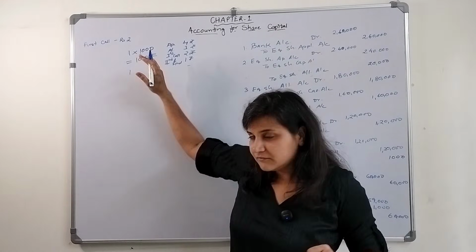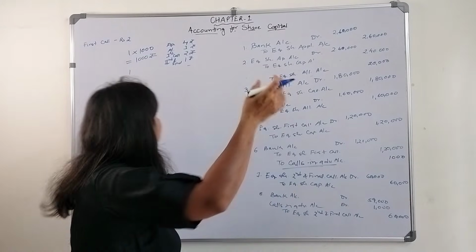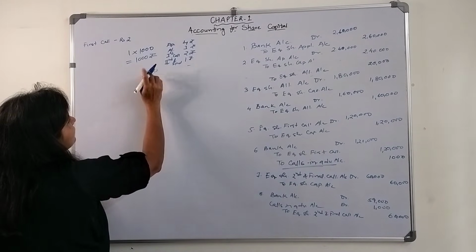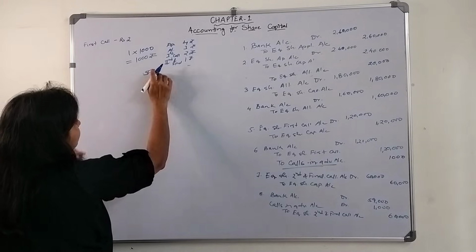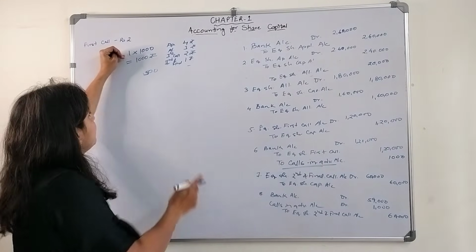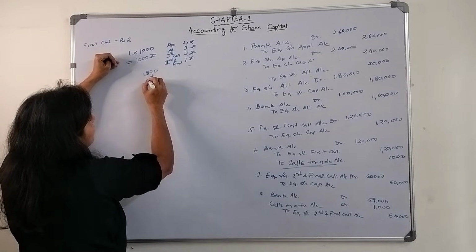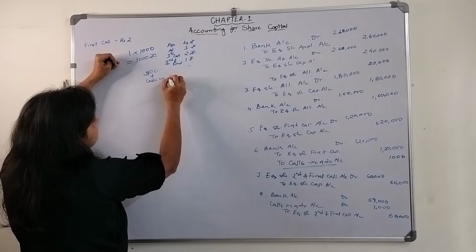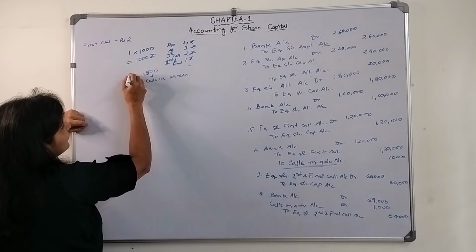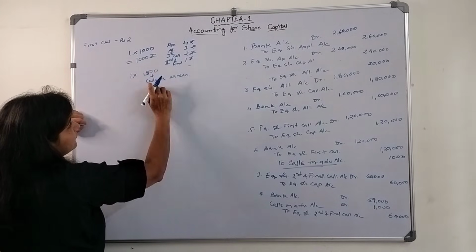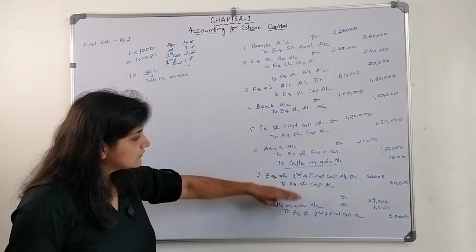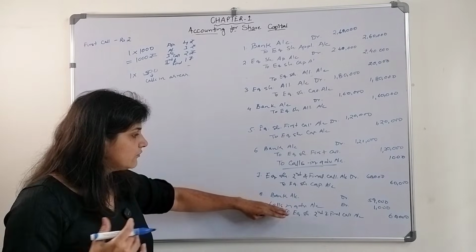If you want, we can take one illustration wherein one shareholder holding 500 shares does not pay the second and final call amount. So this is calls in arrears. There's one shareholder holding 500 shares, he didn't pay 500 rupees, so this is calls in arrears. Now when they receive the money, what will be the entry?